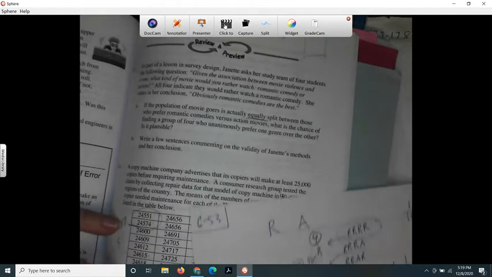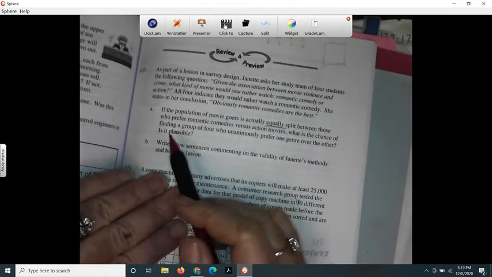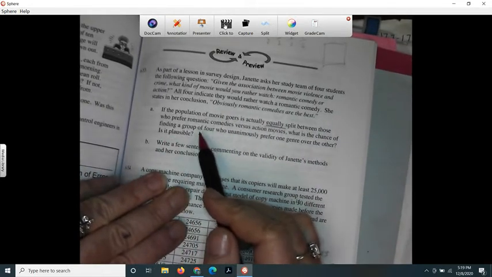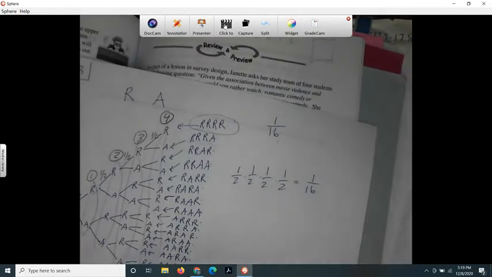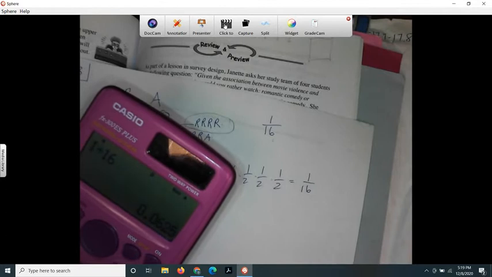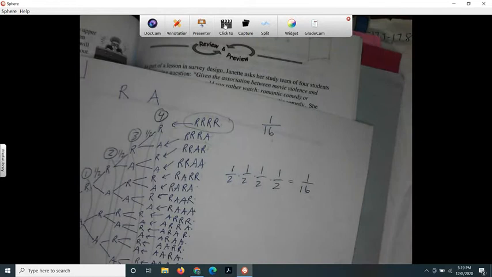So what this is asking is, is that plausible? If we look at our mathematical model, 1 out of 16, that's not very plausible. What is 1/16? 1 divided by 16. That's about a 6% chance that you would find a group of 4 people that all liked romantic comedy, if there's truly an equal split between romantic comedy and action. So I'm going to say no, it's not plausible.